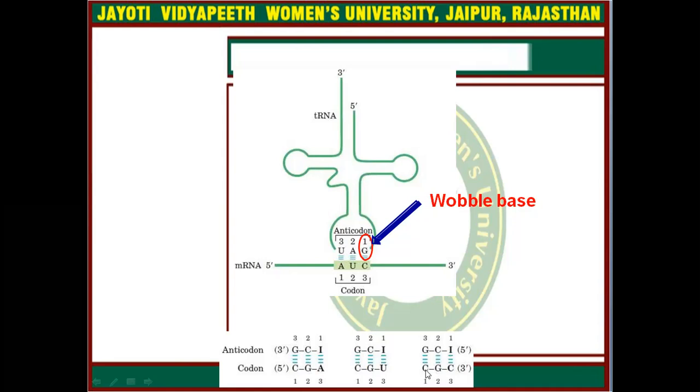Same for CGC, having anticodon GC and I at the third end. So the codons are recognizing their partially complementary anticodons. This kind of arrangement is known as the wobble hypothesis.